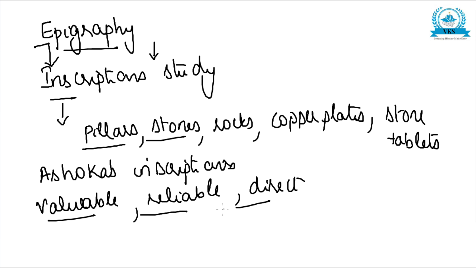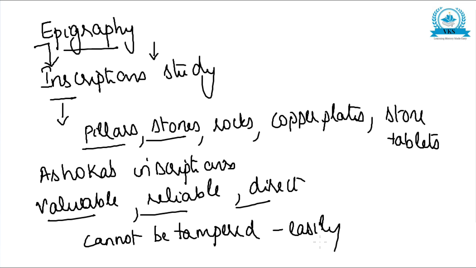The first thing is, as they are engraved on stones and metals, they cannot be tampered with very easily. Tampered means they cannot be destroyed very easily, because they are on pillars, stones, rocks, copper plates, stone tablets. So that is the first reason why inscriptions are a very reliable source.